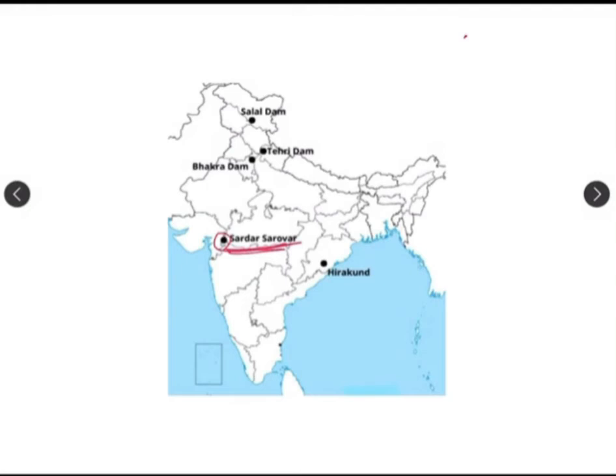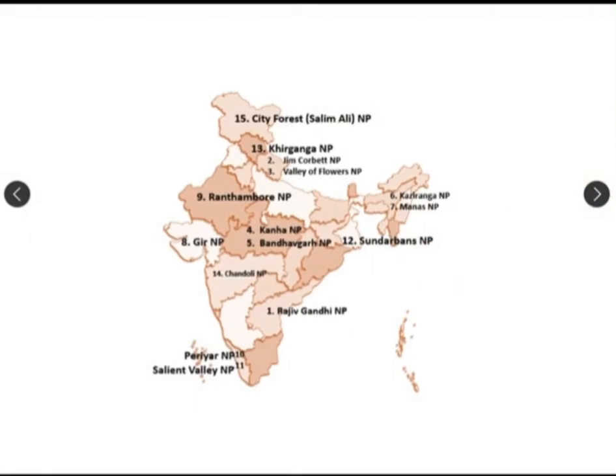It is on the borderline of Madhya Pradesh, Maharashtra and Gujarat, but basically it is located in Gujarat. So whenever you want to locate it here, you have to locate it exactly at the borderline where Gujarat, Maharashtra and Madhya Pradesh meet. I hope this point is clear to you.